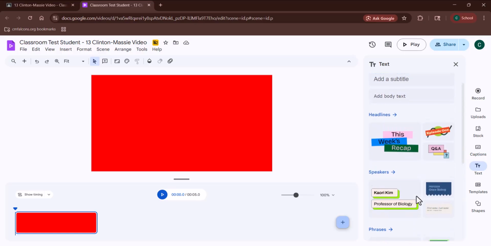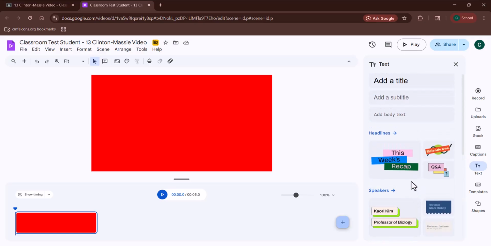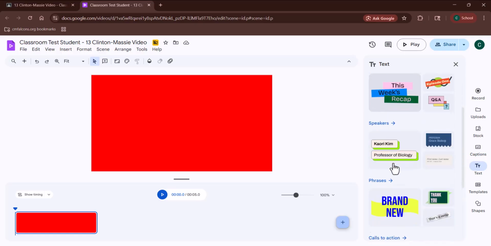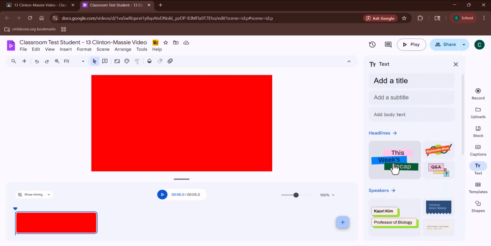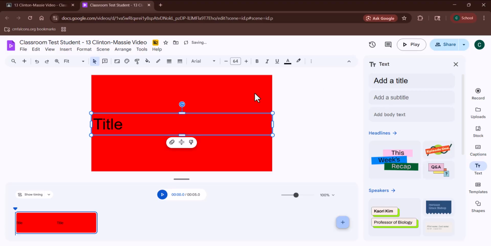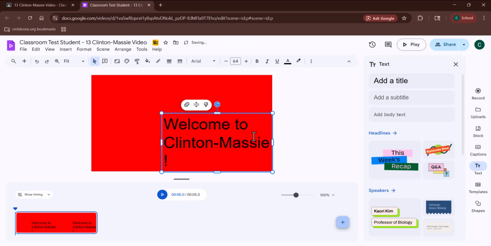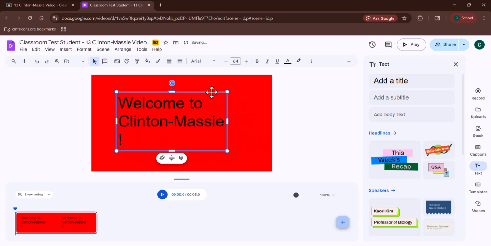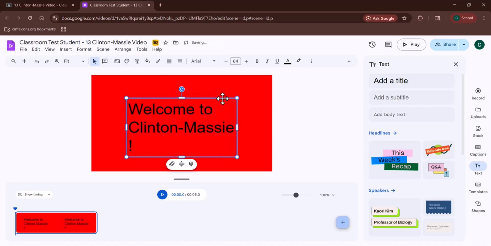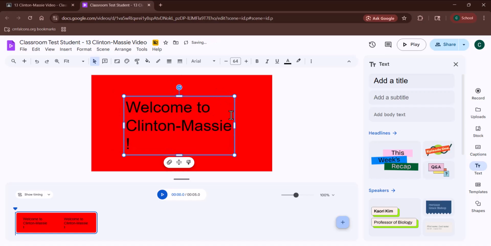If you use one of these, you might want to change the color so that it is the color you want and not just the template. In fact, I'm going to encourage you to do that. Or you can just click add a title here. Okay, so here I type that in there and you can move it around and see how it looks on your page. I'm going to move mine around a little bit more, and I want this right there.